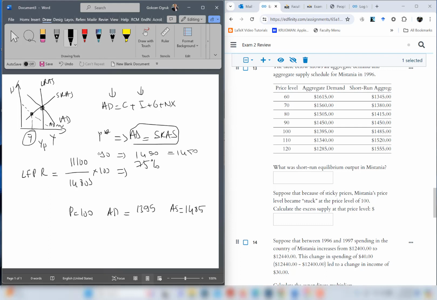So what is the excess supply? The difference is the excess supply. In this case, it's 90 units. So the right answer is 90 units. You just take the difference between aggregate supply and aggregate demand. That is the excess supply.